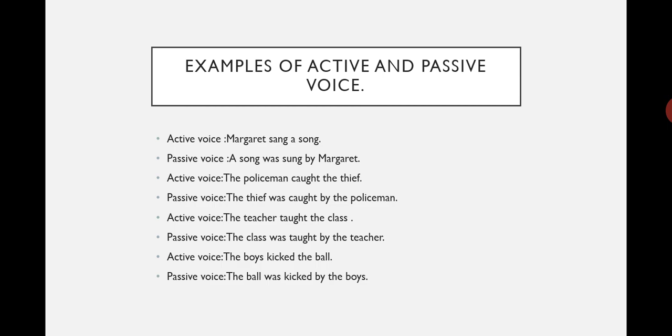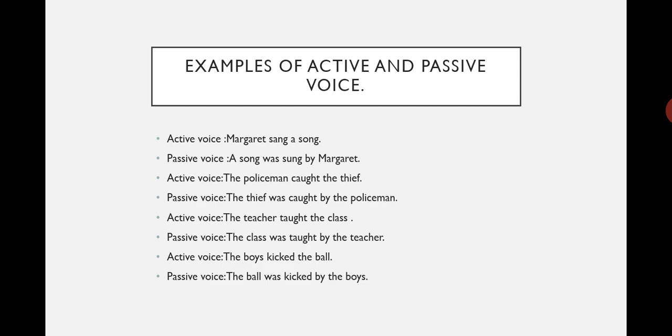Active voice and passive voice. In active voice, the doer of an action still remains the subject. But when the receiver of an action becomes the subject, it is called the passive voice. Receiver and doer. Doer is when the person that did that action is the subject of the sentence, that is the doer of the action. That shows that the sentence is in the active voice.